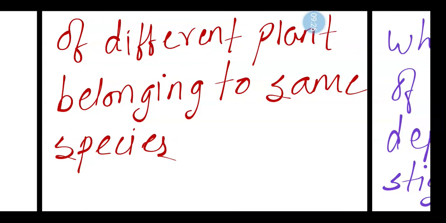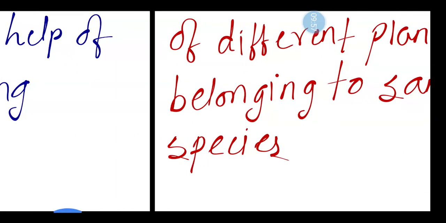See here, what is the main difference? In autogamy, same plant and same flower. In geitonogamy, the plant is the same but the flowers are different. And in xenogamy, two different plants but they belong to the same species. Still, the transfer of pollen grain takes place. They are totally dependent for the transfer on biotic or abiotic agents. So it is the speciality of xenogamy.